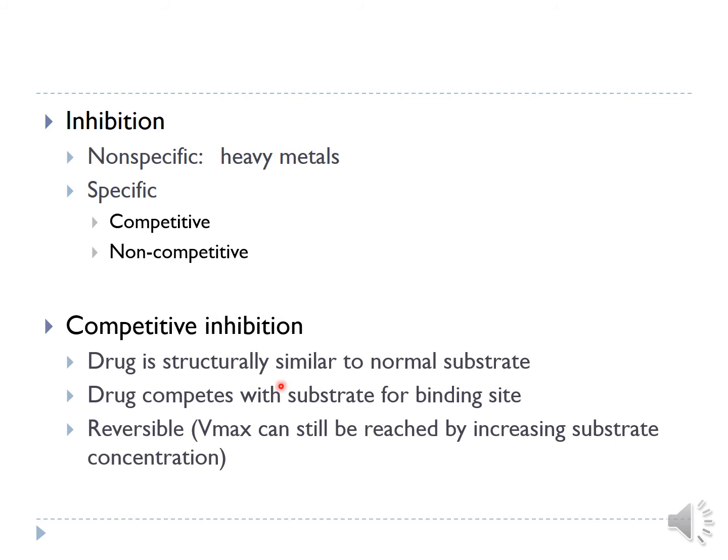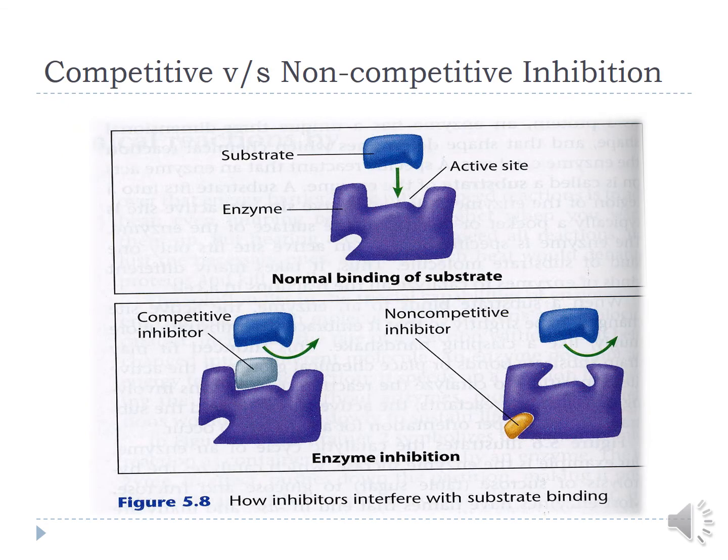But this is a reversible type of inhibition, because if substrate concentration is increased, then it will displace the drug, and still Vmax, that is the maximum speed of reaction, could be reached by increasing the substrate concentration. Here we can see that this is an enzyme, and this is the substrate binding site where the substrate binds. Now in the presence of competitive inhibitor, what will happen? There will be competition between the drug and the normal substrate, and as a result of competition, this drug will inhibit the binding of substrate.